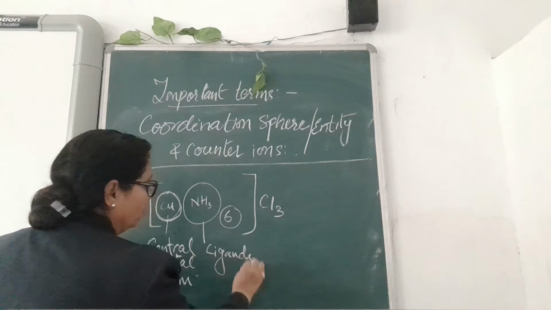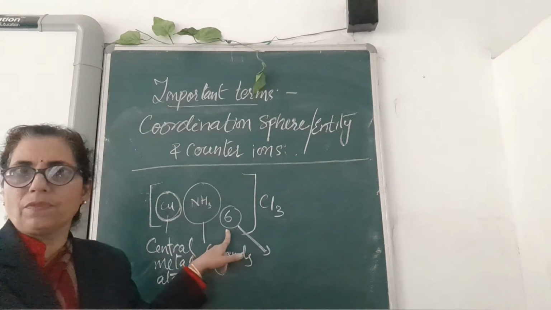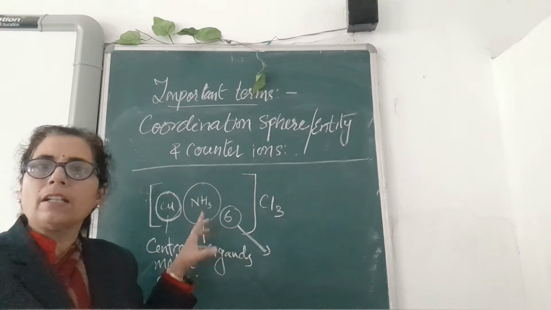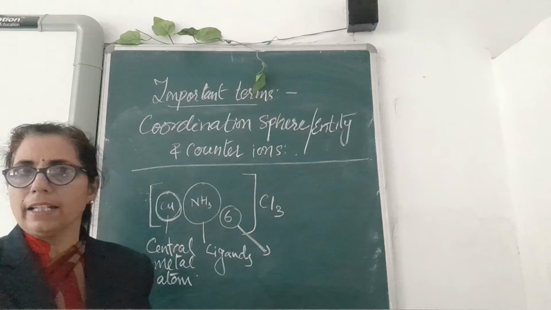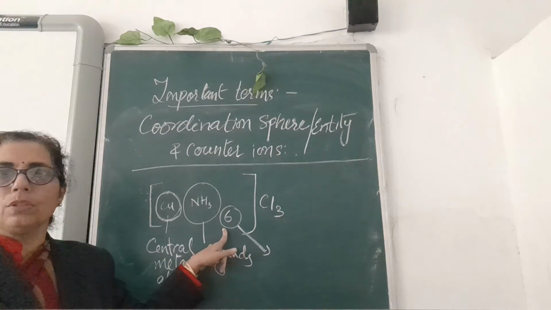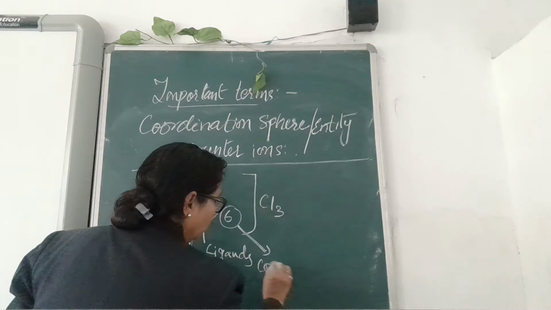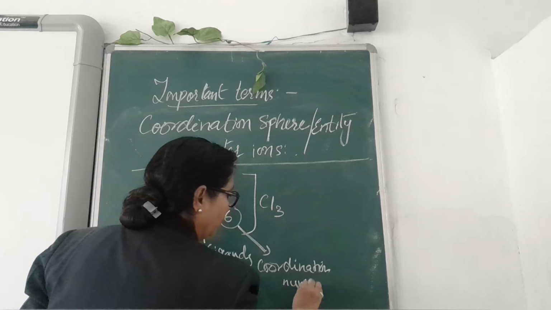The number of ligands attached will always be the coordination number which we have already talked about. That is the number of ligands attached, giving their electrons to the central metal atom by forming a coordinate bond. That number will be known as the coordination number.